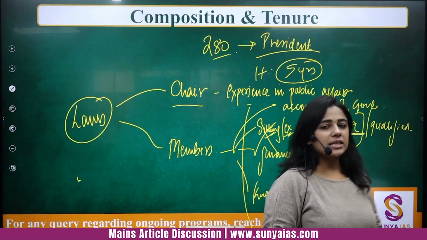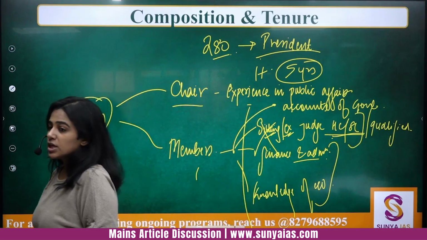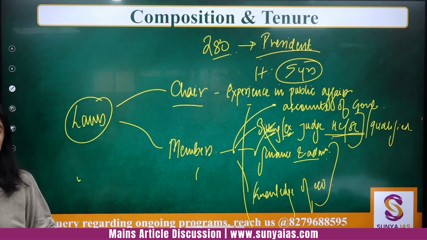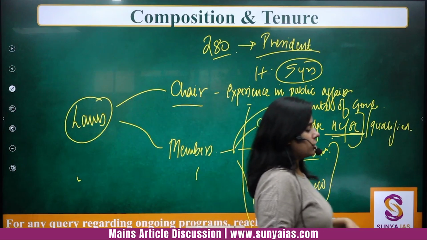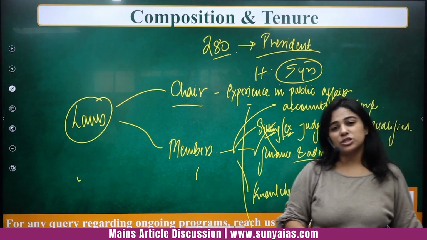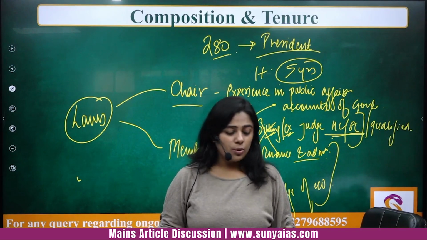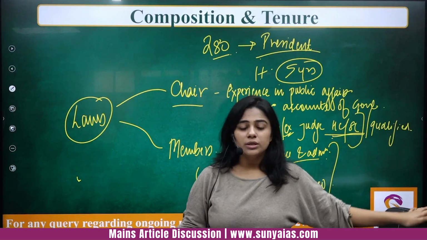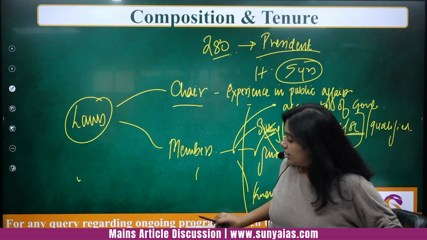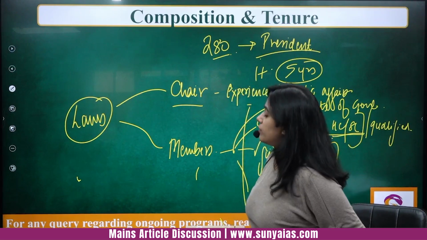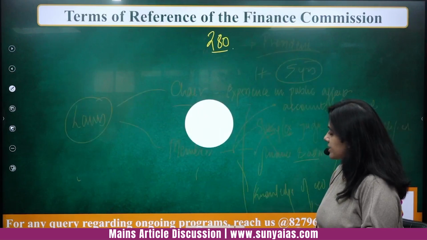In mains, this is how much you need to write for the Finance Commission, because you don't need to print the entire Lakshmikant in your answer sheet. You will not have that much space, you will not have that much time, and the cost benefit ratio is also not that much. So what do you have to do? You have to write substantive points that will get you marks. Let's see what those points can be.